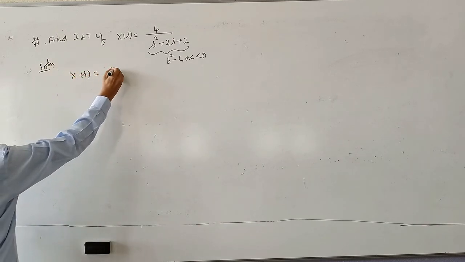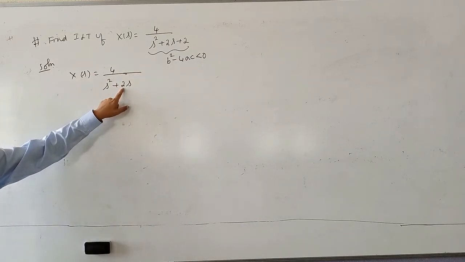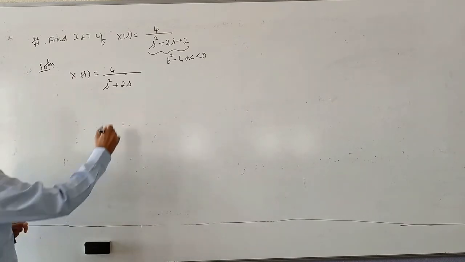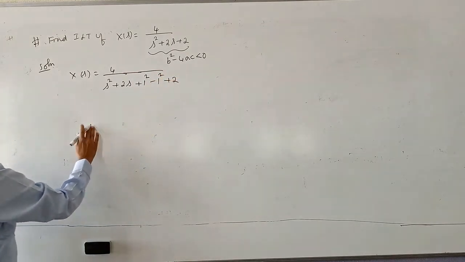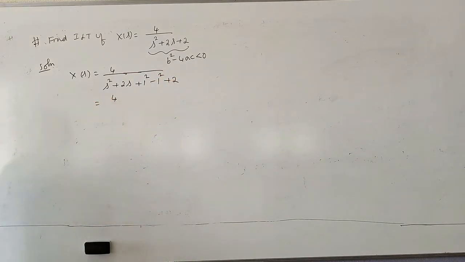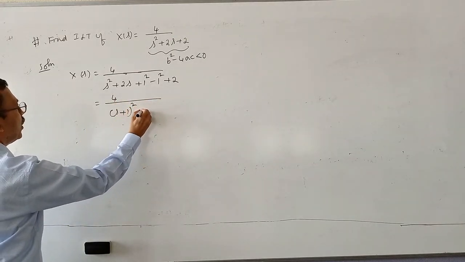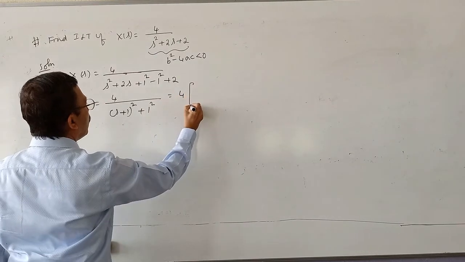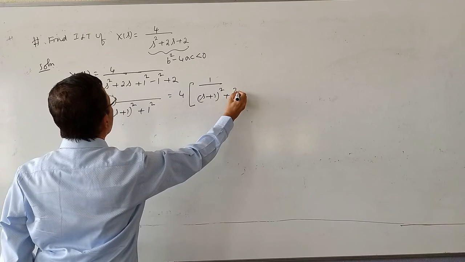X(s) = 4 divided by s squared plus 2s. What is the coefficient of s? The coefficient of s is 2. Divide that by 2, and you get 1. Add the square of it, subtract the square of it. This is done in order to complete the squares. So we get 4 divided by ((s+1) whole squared plus 1 squared), which I will write as 4 into 1 over ((s+1) whole squared plus 1 squared).